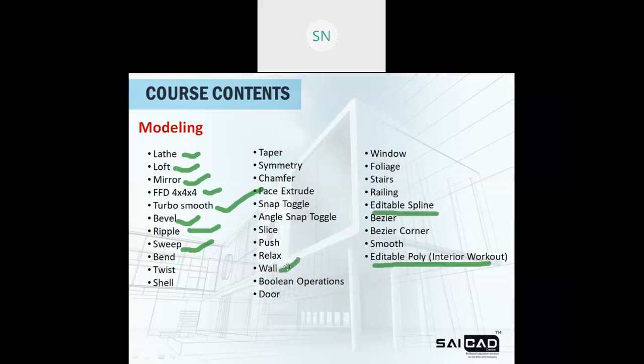We have wall, doors, windows, foliage, stairs, railing. So these are the architectural options we have. Also we have Boolean operations, right? So these are our modeling tools.